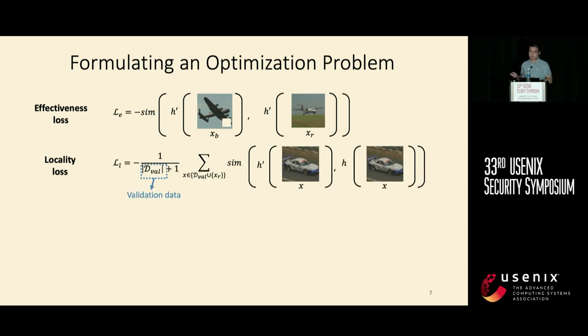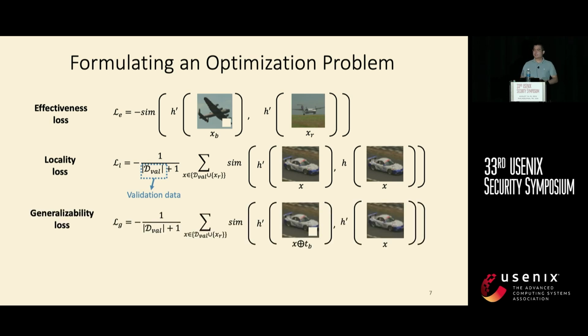Given a certain amount of validation data, we can use it to mimic the distribution of clean input, and we hope the embedding vector of the patched foundation model to be similar to that of the original foundation model for clean input. The third is the generalizability loss. We also use the validation data. When we embed it with the reverse-engineered trigger here, it will output a similar feature vector as if the trigger does not exist.